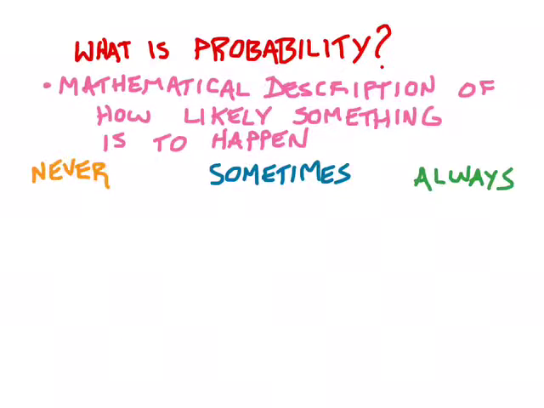So these words here are some of the ways we might describe probabilities verbally, and you're probably used to saying these sorts of things. I never wake up younger than I was when I went to sleep. I sometimes might be given homework by my teacher. I always blink during the day.